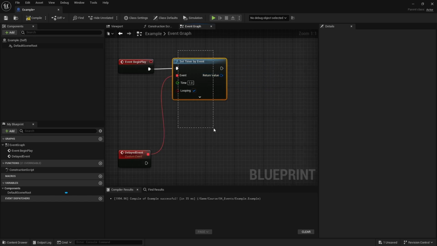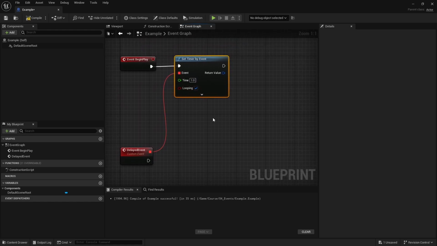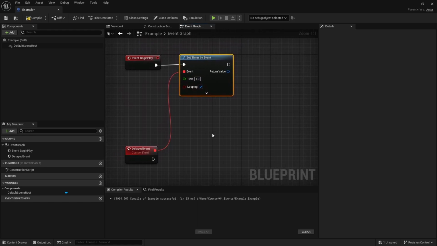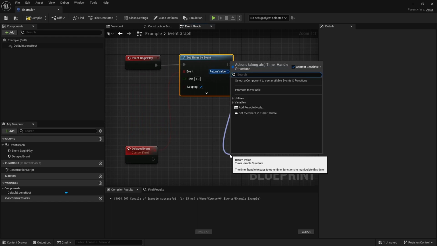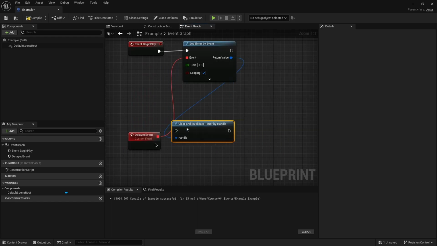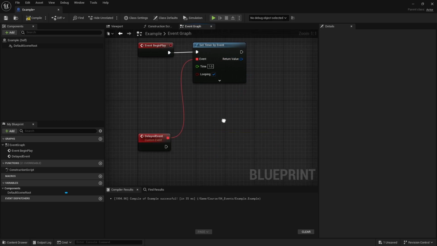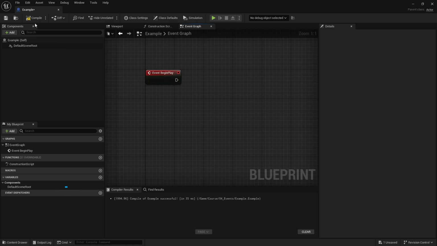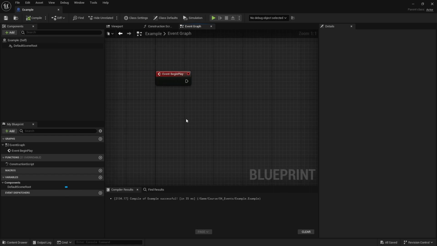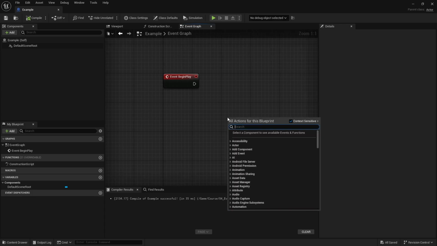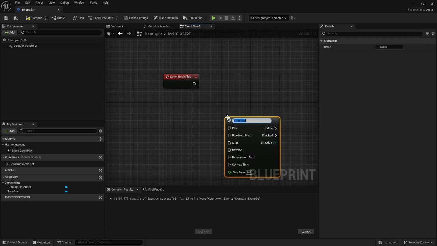So let's say you put this timer to run indefinitely, but maybe you have some condition where you want to stop this timer. Basically, you can then call this handle and say clear and invalidate. So you can call this somewhere else and you can stop this timer from working. So really good stuff. So you have delays. If at any point you need something to be happening over time, you're usually going to be using events for that, not functions.